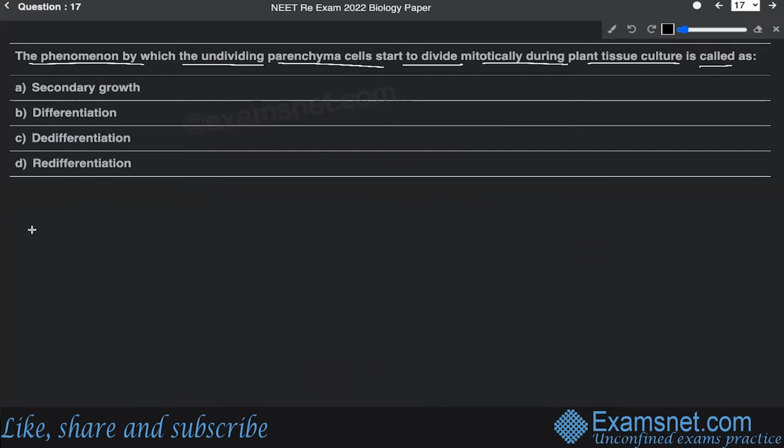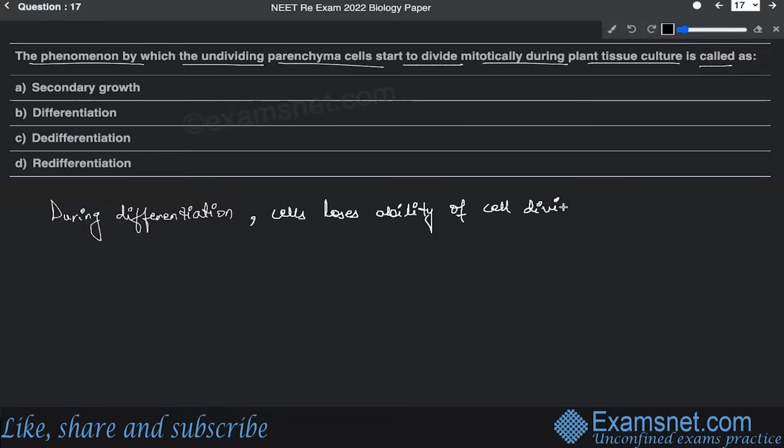So during differentiation, the cell will lose the ability of cell division and matures. And that cell is going to ultimately mature.